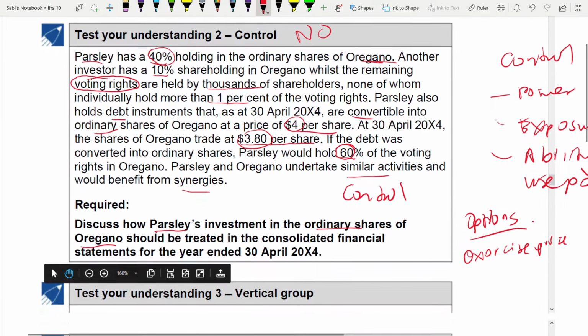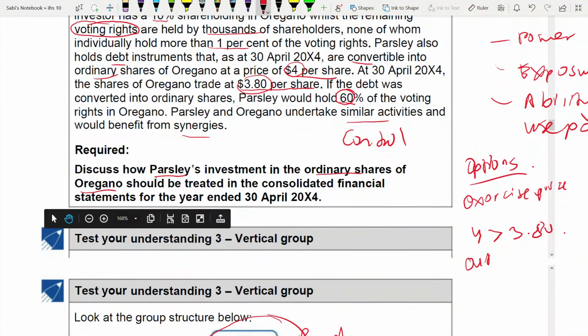You are not likely to exercise the option because exercise price is 4, which is greater than your market price 3.8. You see, another meaning of this is out of the money. When your exercise price is greater than your market price, it is known as out of the money.